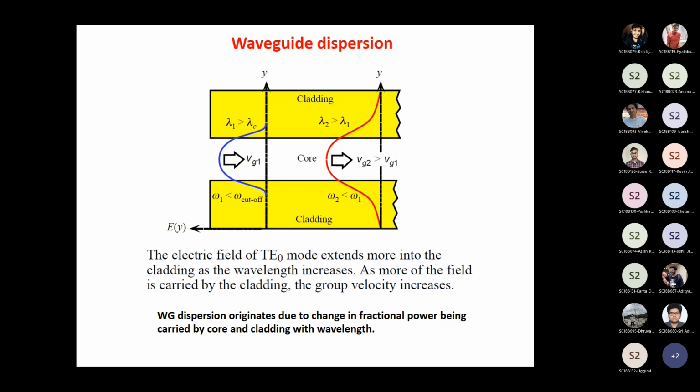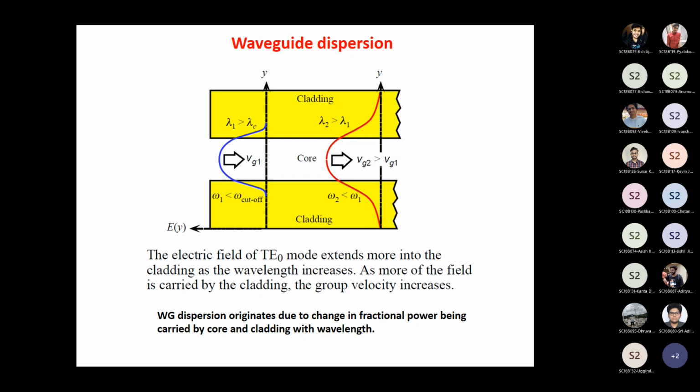When you launch a signal inside an optical fiber or a waveguide, you wish that all the signals are confined inside the core. But we have seen that signals would not only stay in the core, they would also stay in the cladding as well. You can never make all the signals confine inside the core. You can increase the confinement factor, but you will always have some share of signal in the cladding.